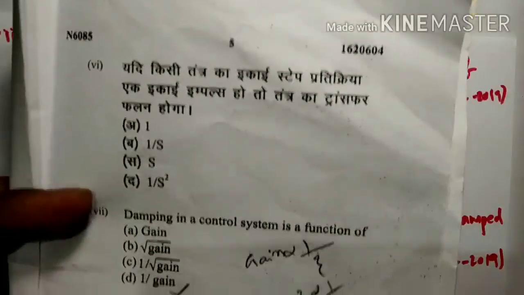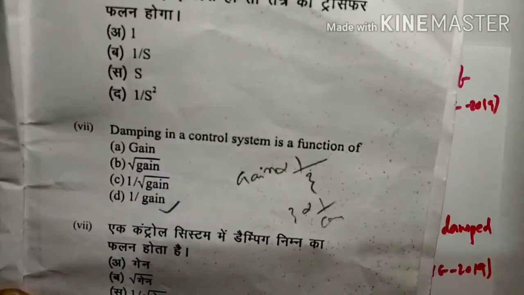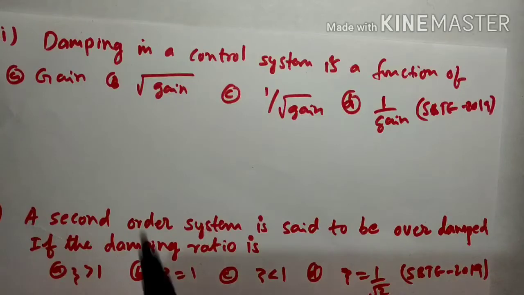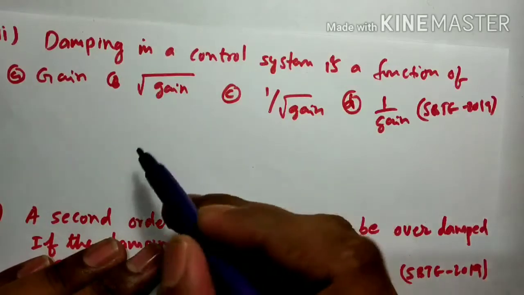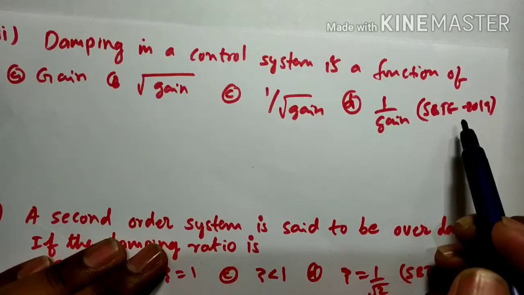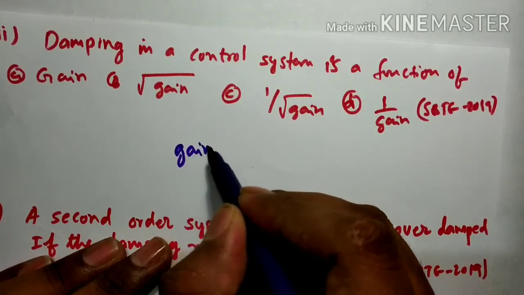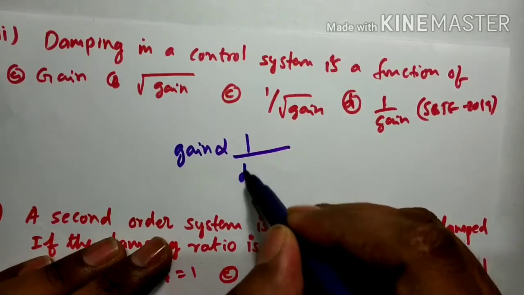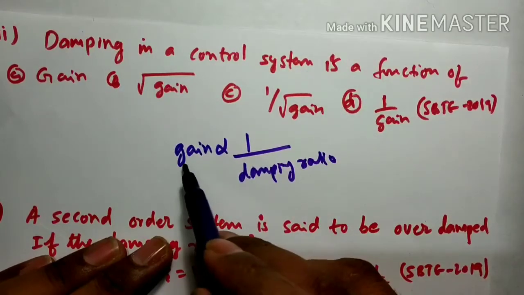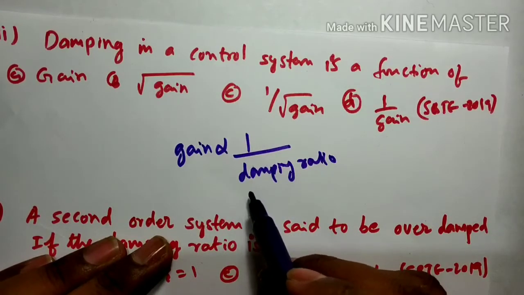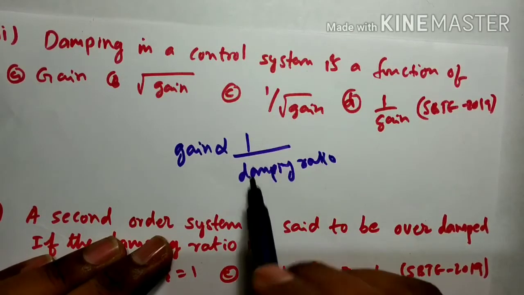See, the 7th question. Damping in a control system is a function of what? Okay, so damping in a control system is a function of either gain, root gain, 1 by root gain, or 1 by gain. Generally, gain is inversely proportional to the damping ratio. So if gain increases, the damping ratio decreases, since this is inversely proportional.